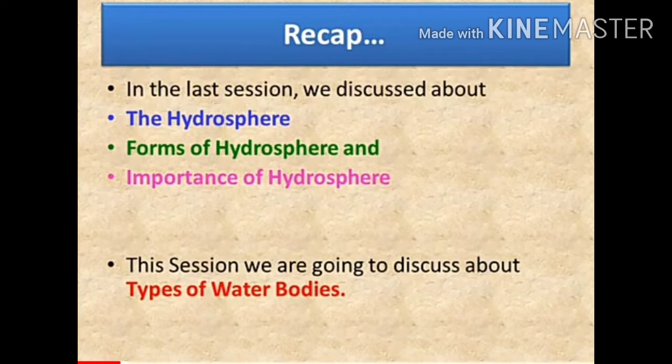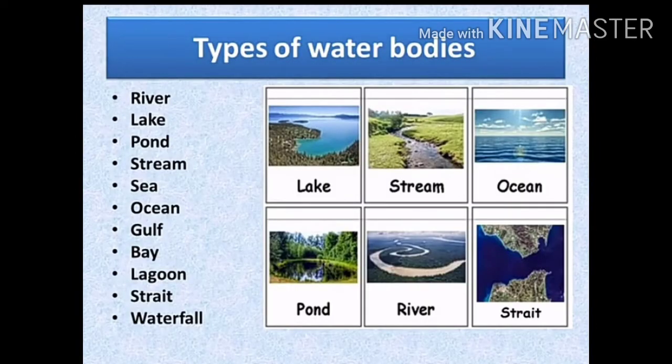In this session, we will learn about types of water bodies. Children, there are different types of water bodies. They are river, lake, pond, stream, sea, ocean, gulf, bay, lagoon, strait, and waterfall.